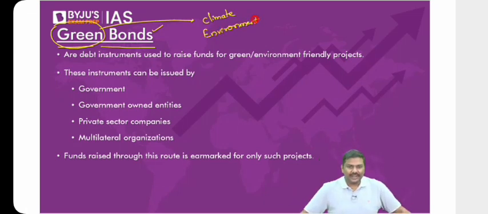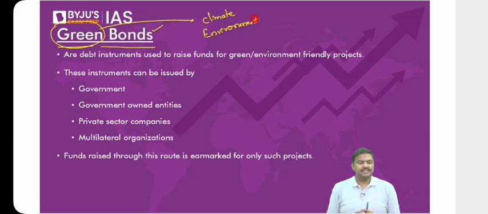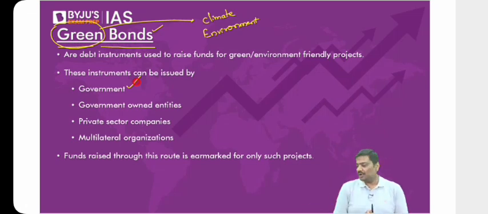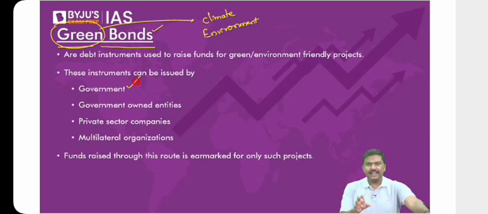The basic idea of a green bond is that green bonds can be issued by anybody. These can be issued by government, let's say the government of India. These can be issued by government-owned entities, for example, National Highways Authority of India. These can be issued even by private sector companies. But the whole idea is that whenever the issuer issues these bonds, for example the government of India, the government will keep the money collected only for certain projects. Is it okay? I'll repeat it again.